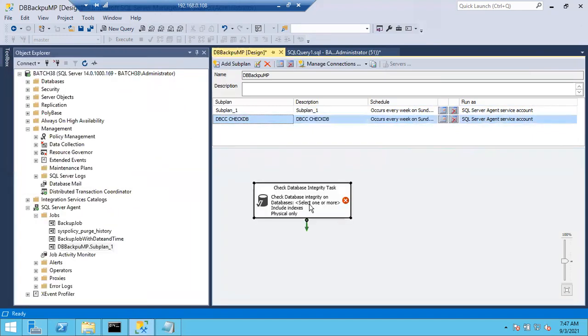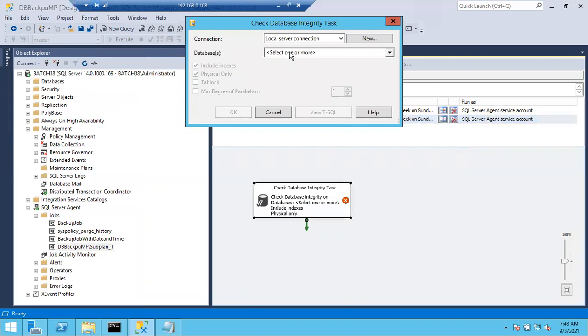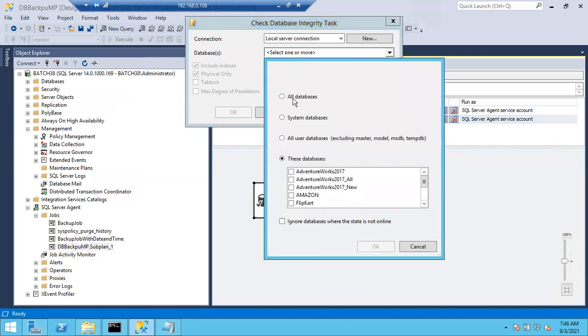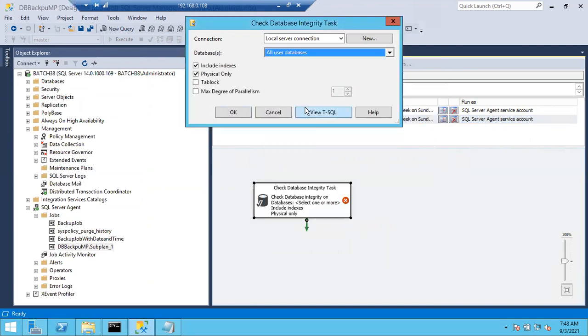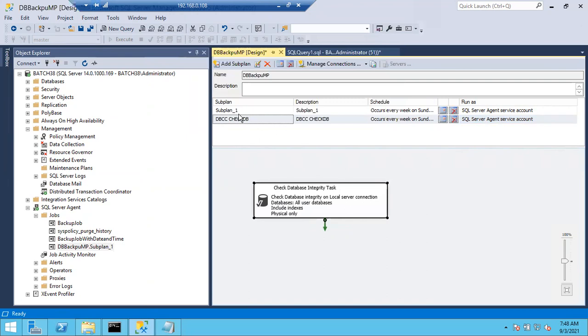Just drag and drop this one. Double click on it. Okay, so what you can do, double click on this. You can see here, select one or more databases. I am going to choose all user databases. Click OK. On all the user databases, it is going to check the consistency errors and allocation errors. Okay, right. So click OK. That's fine, right? And save it again.